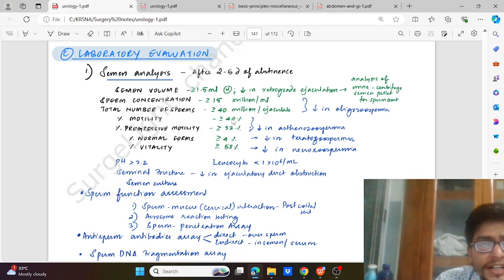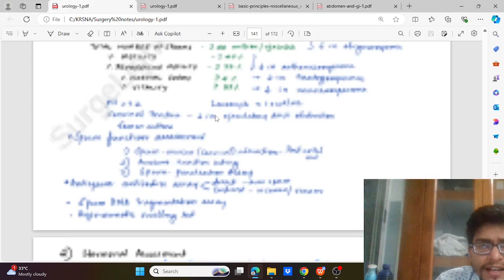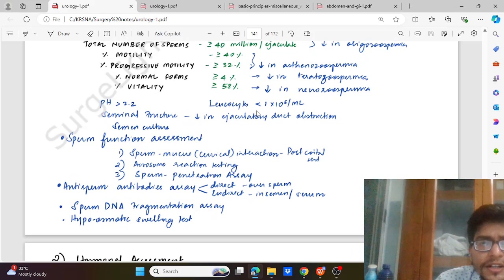Motility more than 40% and progressive motility more than 32% will be decreased in asthenozoospermia. Normal forms more than 4% will be decreased in teratozoospermia, and vitality more than 58% will be decreased in necrozoospermia. Then pH will be more than 7.2, and leukocytes will be less than 1.1 × 10^6 per ml. Seminal fructose is decreased in ejaculatory duct obstruction.